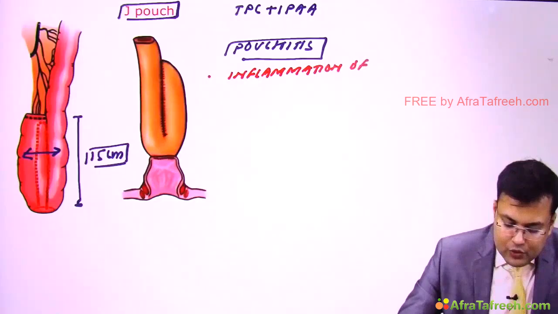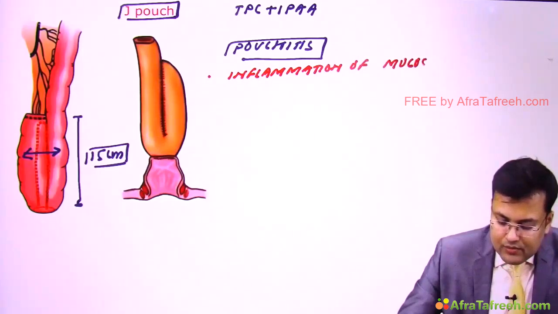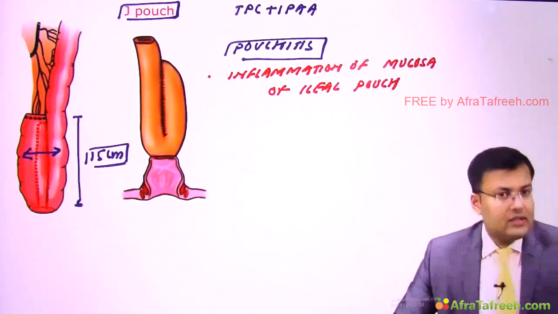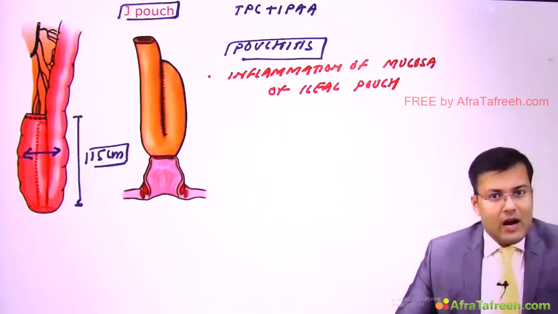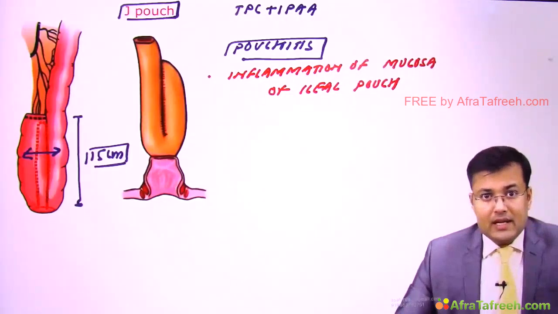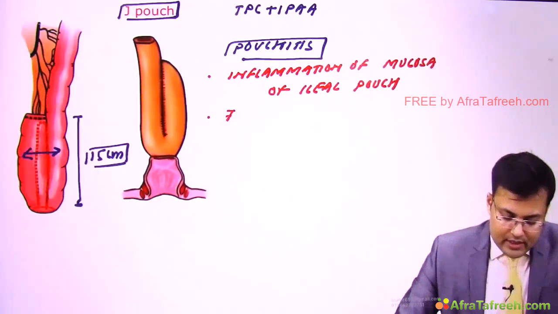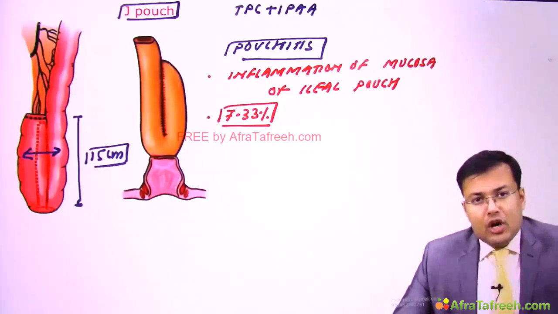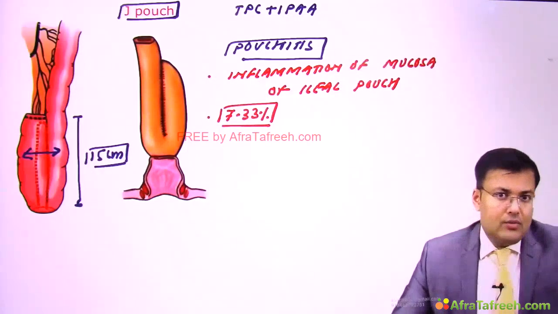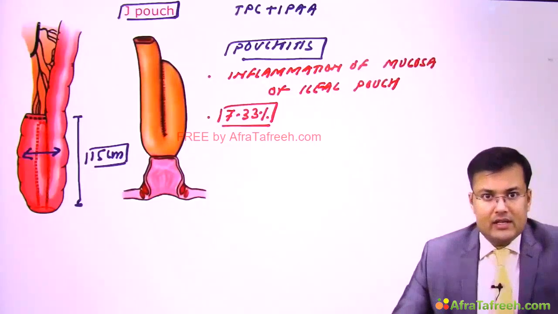We discussed that the incidence in patients of ulcerative colitis after total proctocolectomy plus ileal pouch anal anastomosis is 7 to 33%, and this is the most common post-operative complication after this surgery.